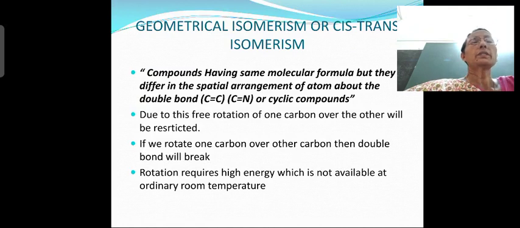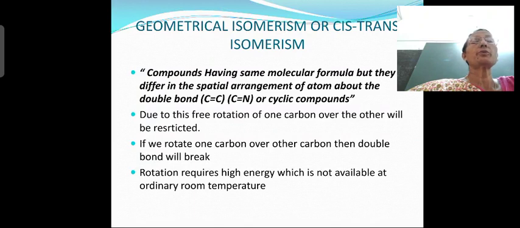The molecular formula is same. What is the difference then? Spatial arrangement is different, in double bonded compounds like carbon double bonded compounds, or carbon nitrogen double bonded compounds, or even cyclic compounds.